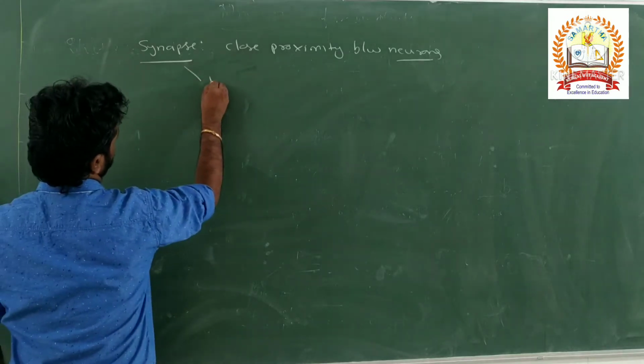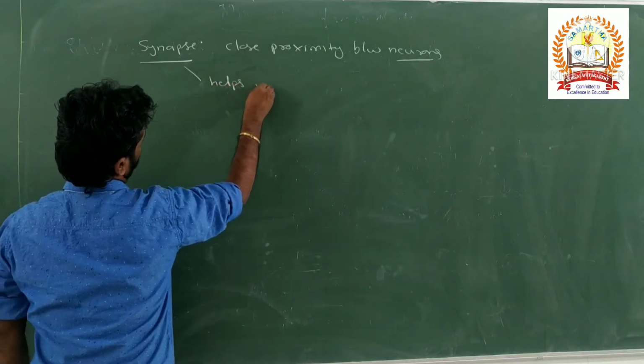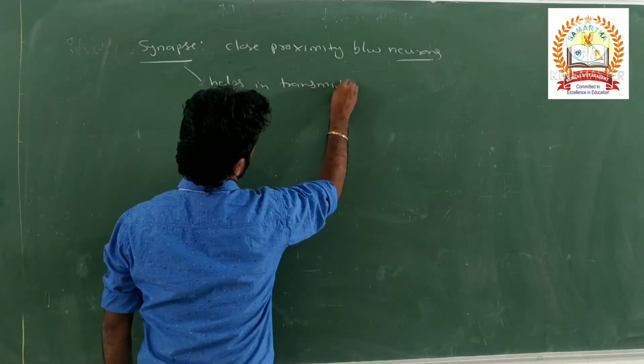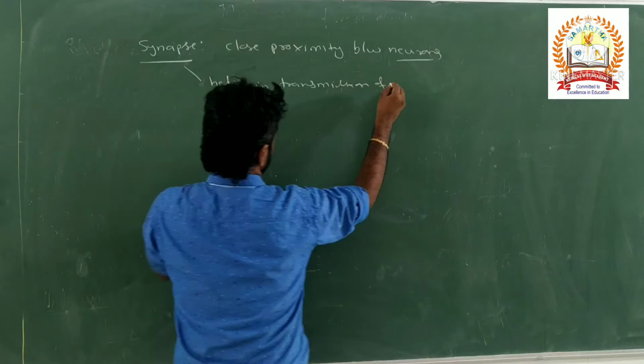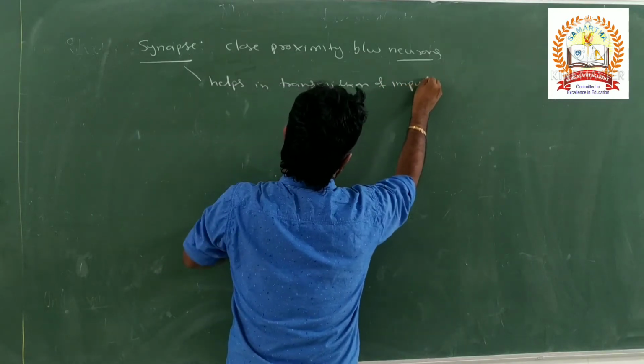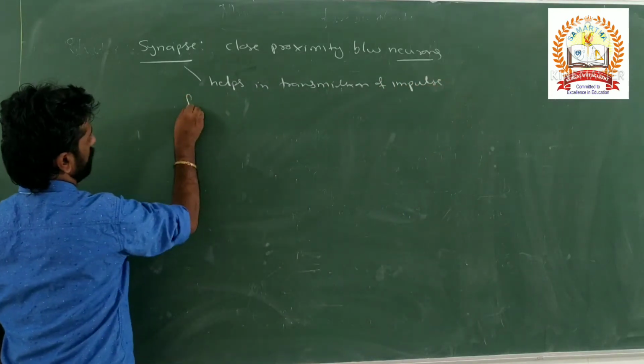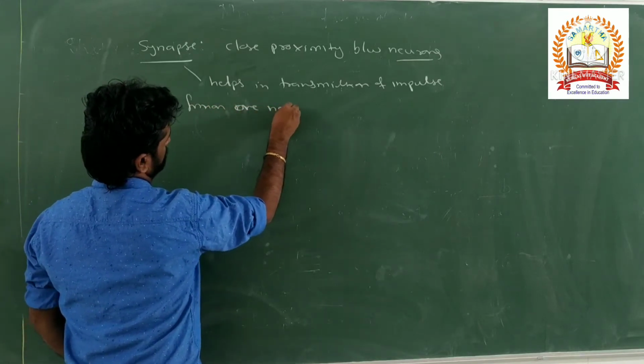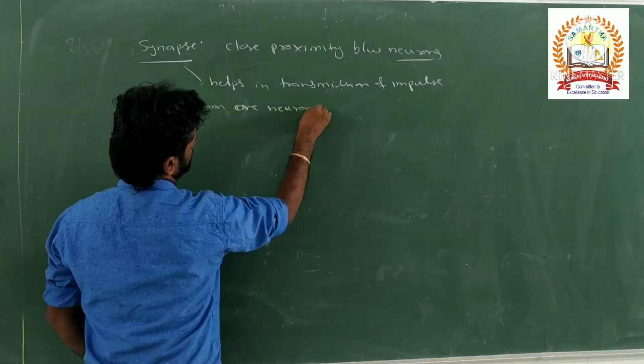So the synapse which helps in transmission of impulse from one neuron to another.